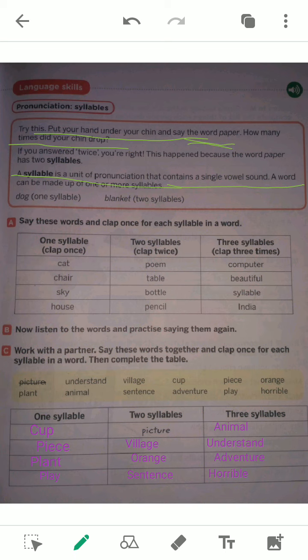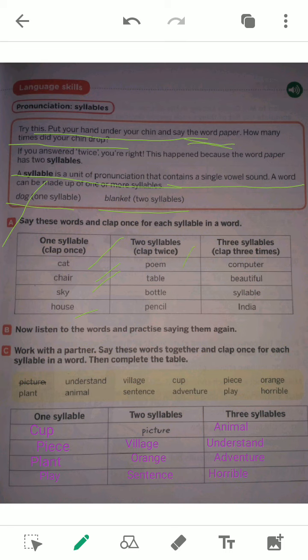Here come to portion number A. Dog: the chin moves one time, that's why "dog" is a one-syllable word. Blanket, a two-syllable word. Similarly, say cat, one syllable. Chair, one syllable. Sky, one syllable. House, one syllable. Now come to two-syllable words.